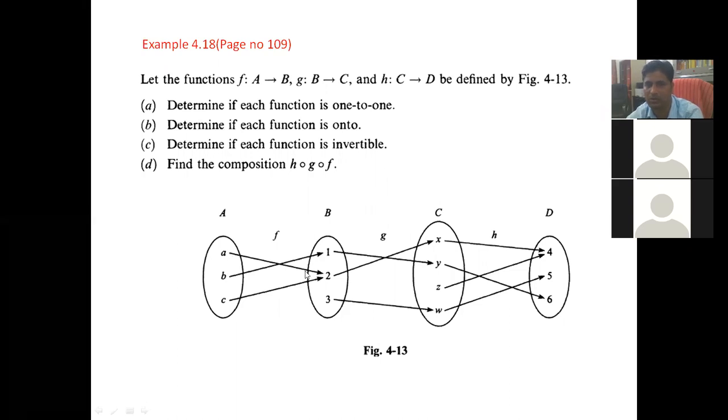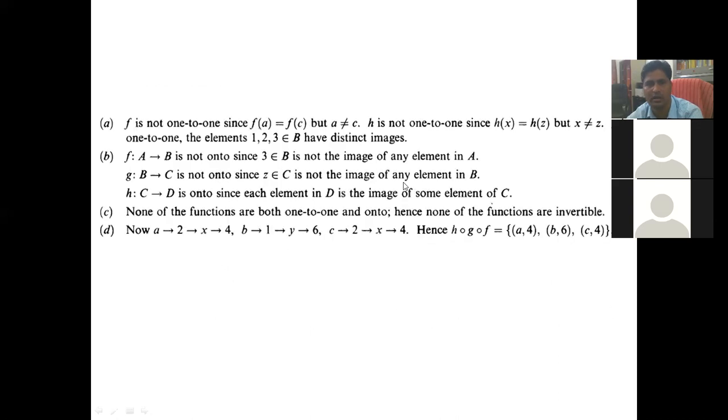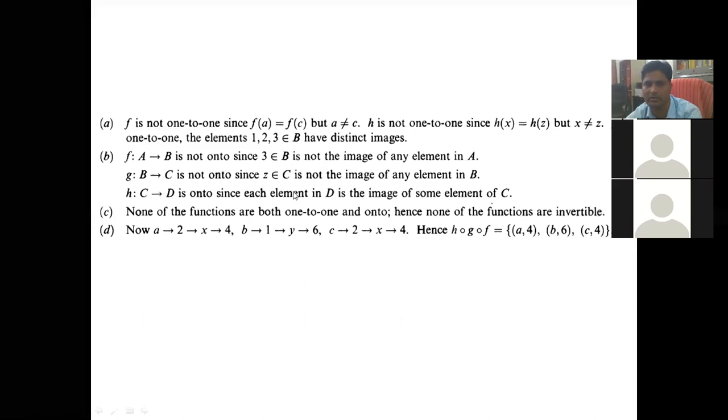You see here, A goes to 2, 2 goes to X, X goes to 4. So you start from A and you reach 4 via intermediate members. You skip these intermediate members, so (A, 4) is a member of h∘g∘f. Similarly, you start from B: B to 1, 1 to Y, and Y to 6. So you start from B and reach 6 via the intermediate sets B and C. So (B, 6) is a member of h∘g∘f. Here you see (B, 6), (A, 4), and (C, 4).